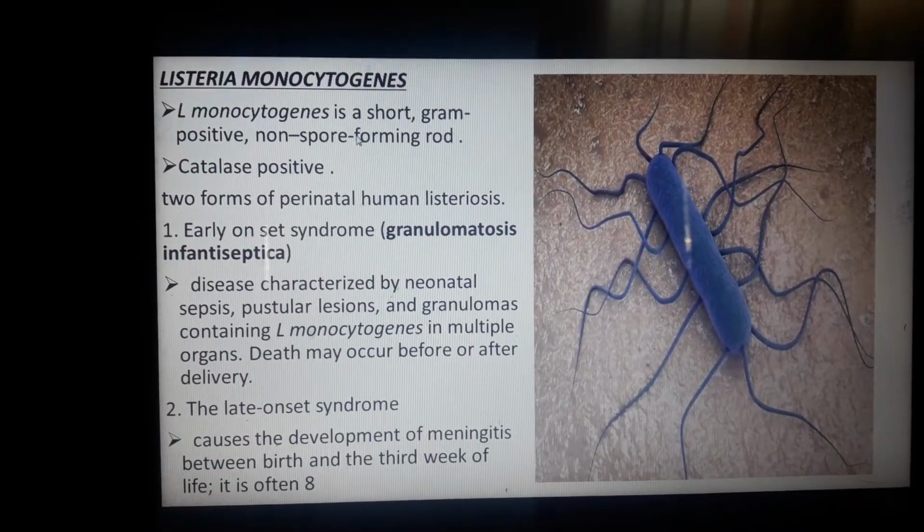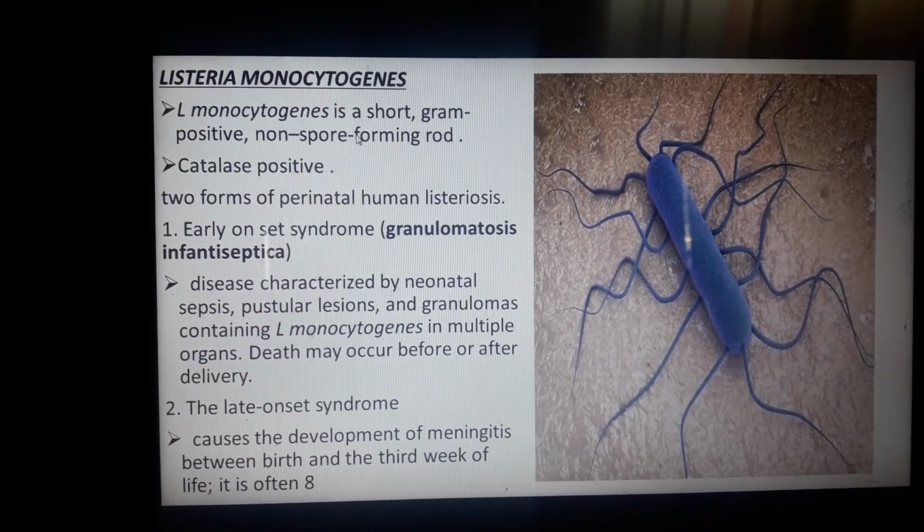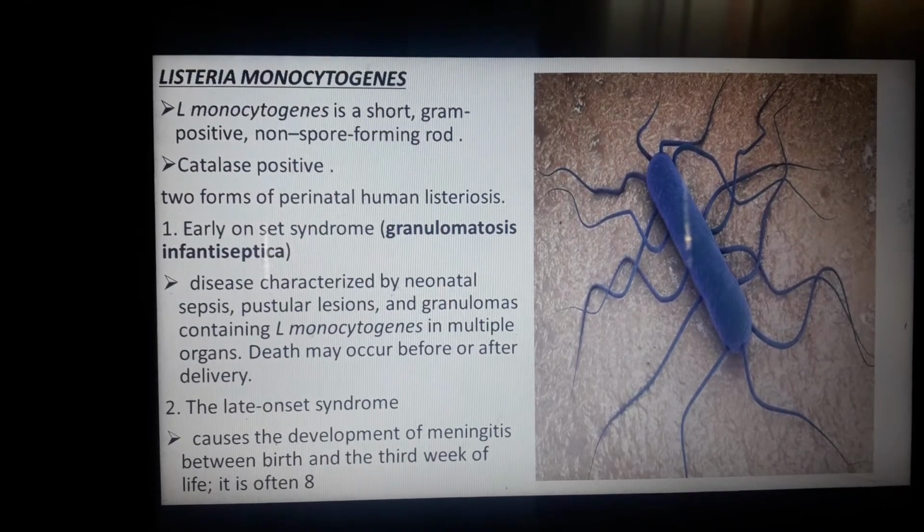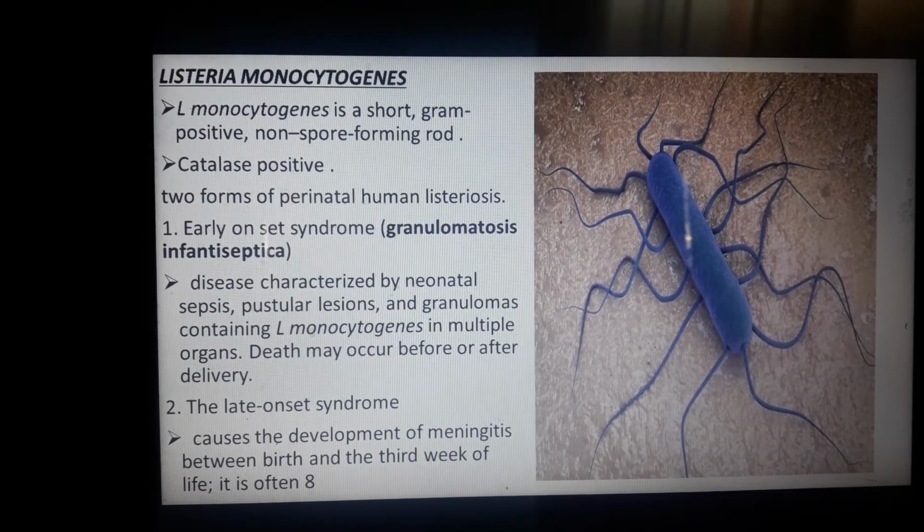Next, Listeria monocytogenes. This is a short, gram-positive, non-spore-forming rod. Catalase positive. When you say catalase, it is an enzyme that will convert hydrogen peroxide to water and oxygen. There are 2 forms of perinatal listeriosis. Listeria monocytogenes is the causative agent of listeriosis.